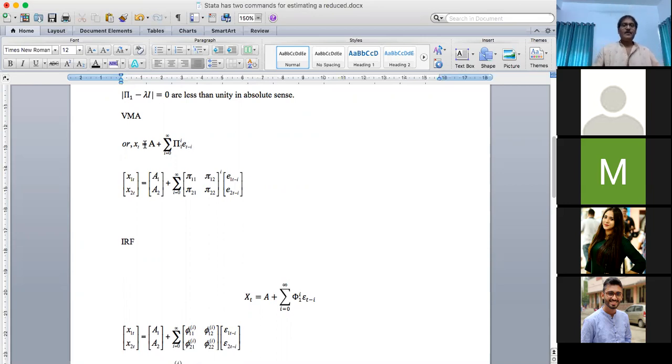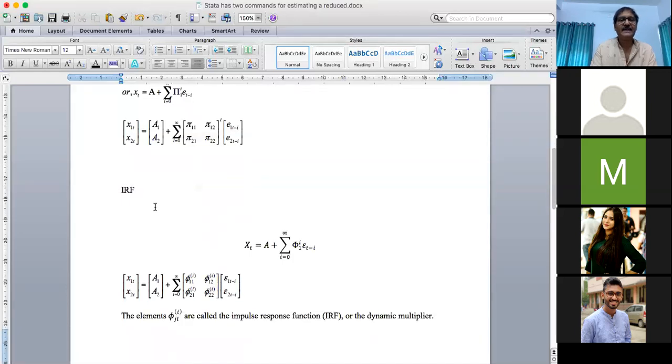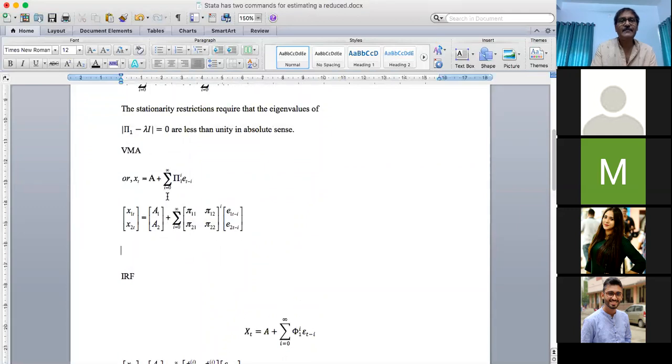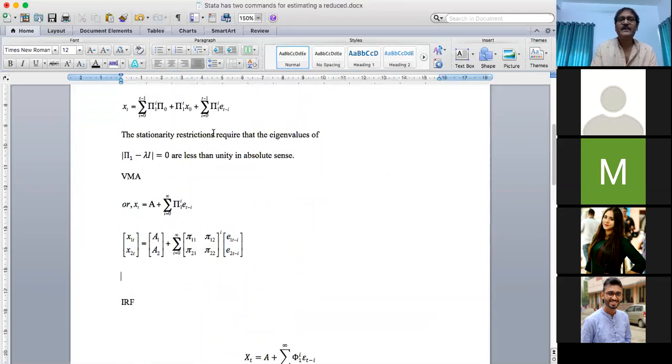So here we can look at the data generating process of the system as a function of the innovations or the error terms. And by analyzing this form, we can find out basic information, what we call the impulse response functions. You are familiar with impulse response function. To find out impulse response function, we have to convert the vector autoregressive form into a vector moving average form.